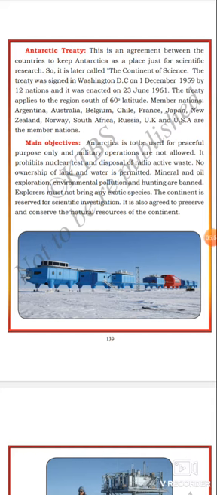Explorers must not bring any exotic species. The continent is reserved only for scientific investigation. It is also agreed to preserve and conserve the natural resources of the continent.